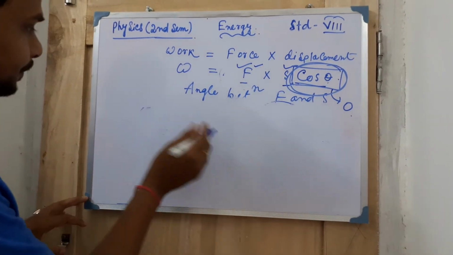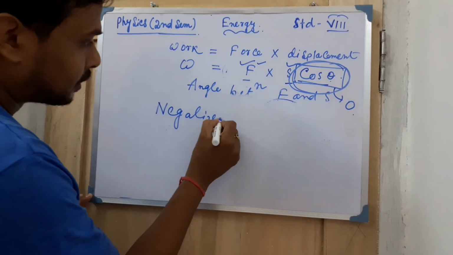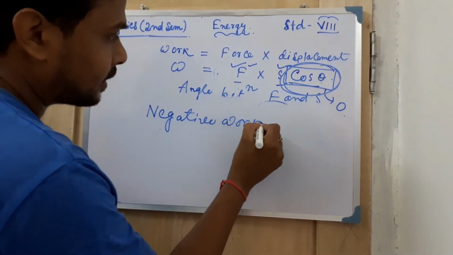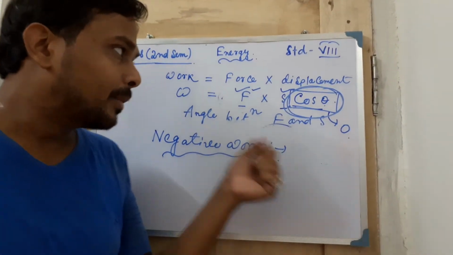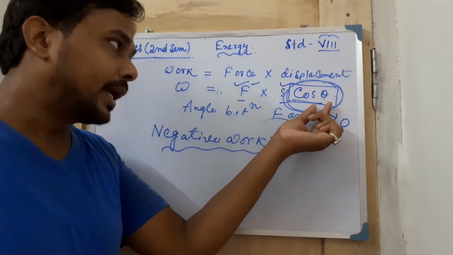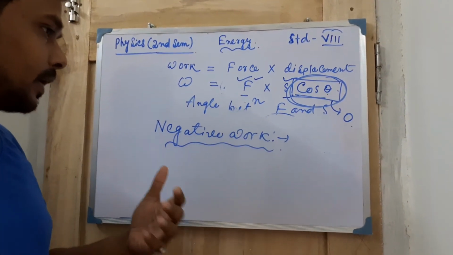Next one is the negative work. How can the negative work take place? With the help of angle, that I am not telling because this is a little bit tough for you.